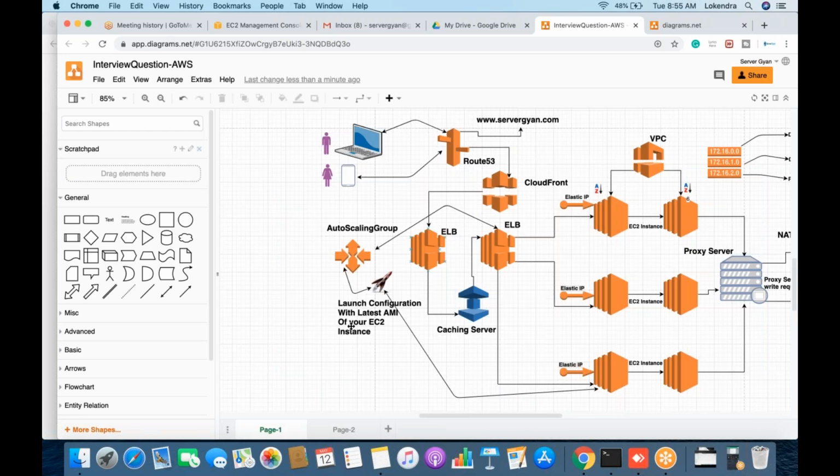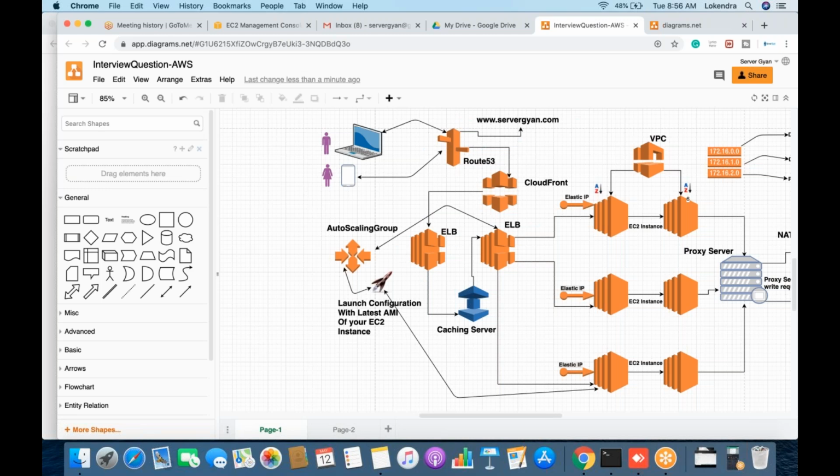Okay, let's go back to this picture only. If data is not available within CloudFront, then it will go to your caching server. So what is a caching server? We know caching servers like Redis, Varnish, Elasticsearch. The request will go here. If data is available here, then it will return to the load balancer, then CloudFront, Route 53, and to the end user.